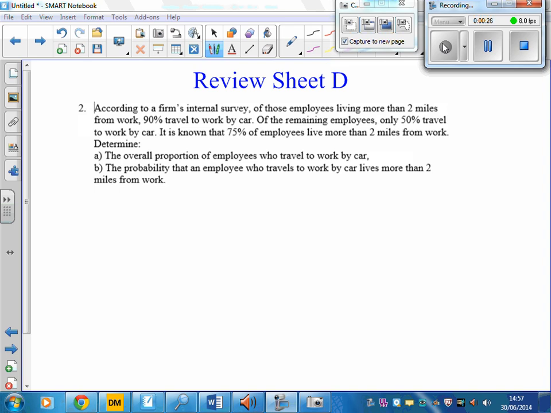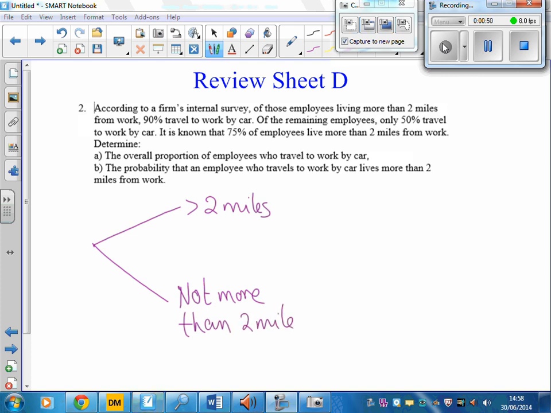Now, the easiest way to do this type of question is a tree diagram. We're going to split it into employees that live more than 2 miles from work and those that live less than 2 miles, or not more than 2 miles. And we are told that 75% of the employees live more than 2 miles. So that would be 0.75, which would make not more than 2 miles 0.25.